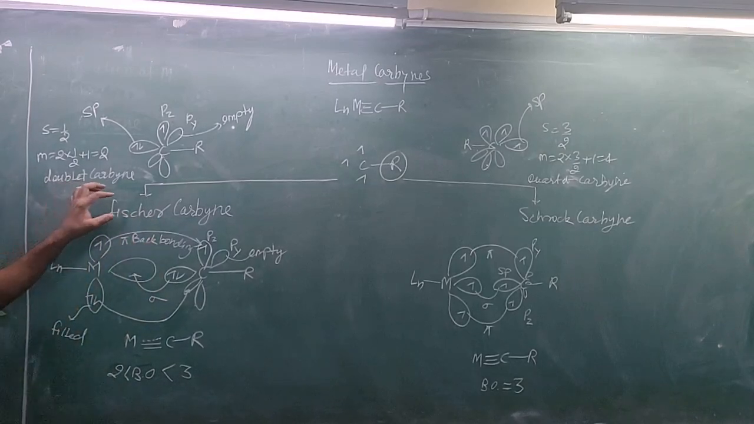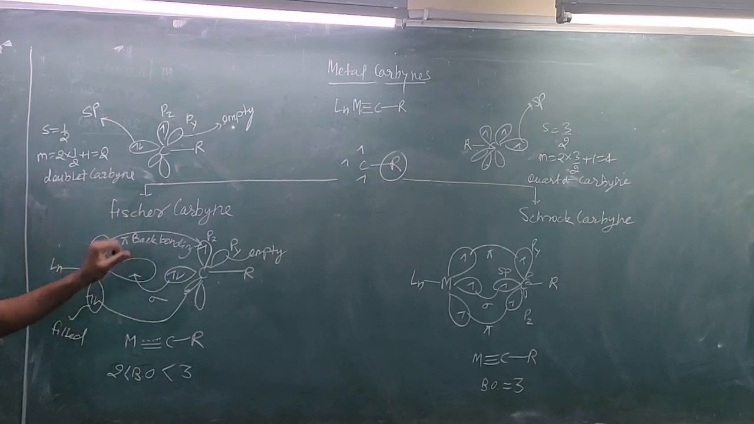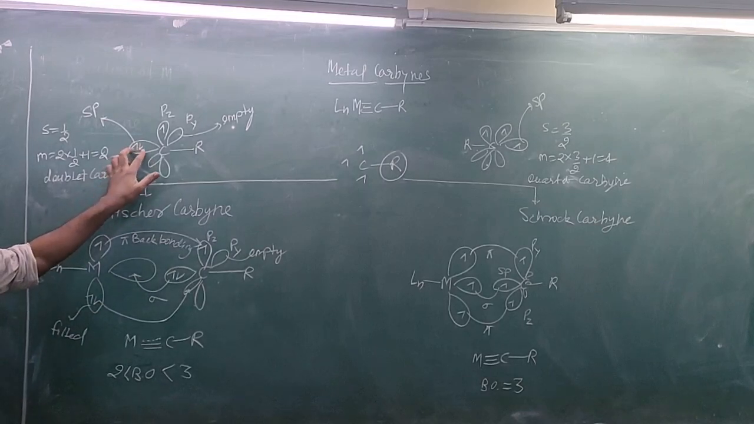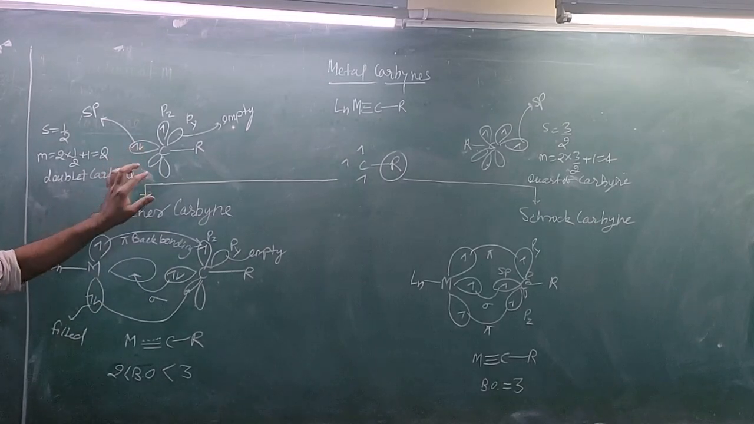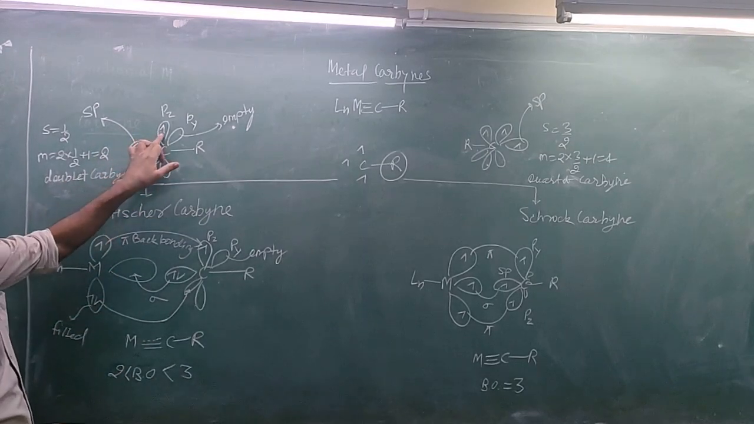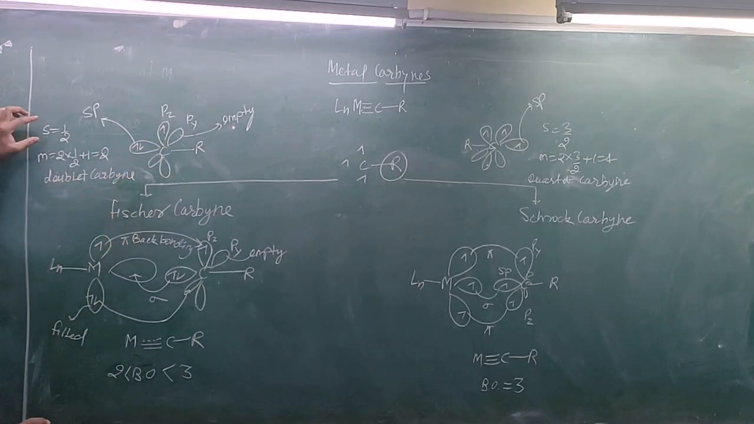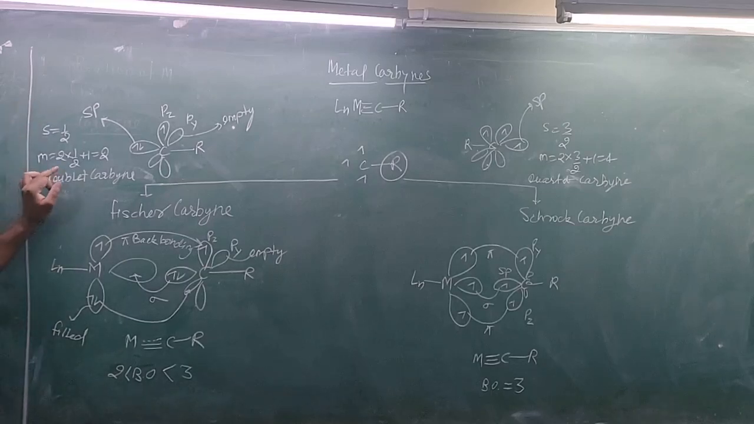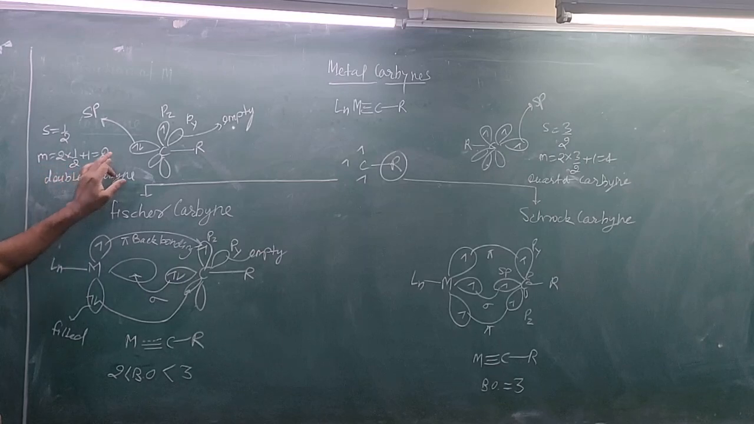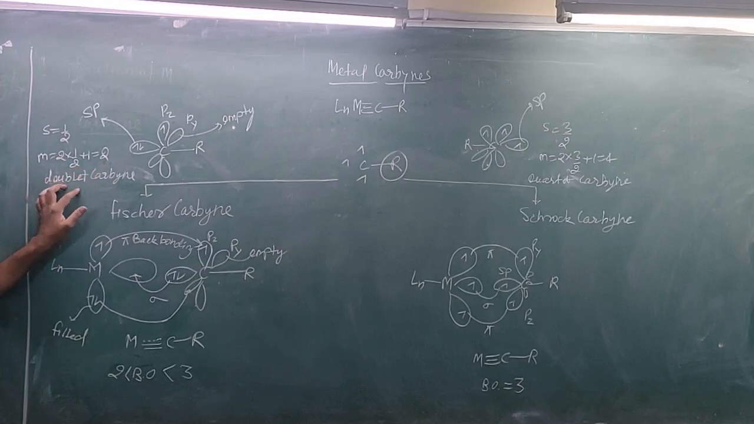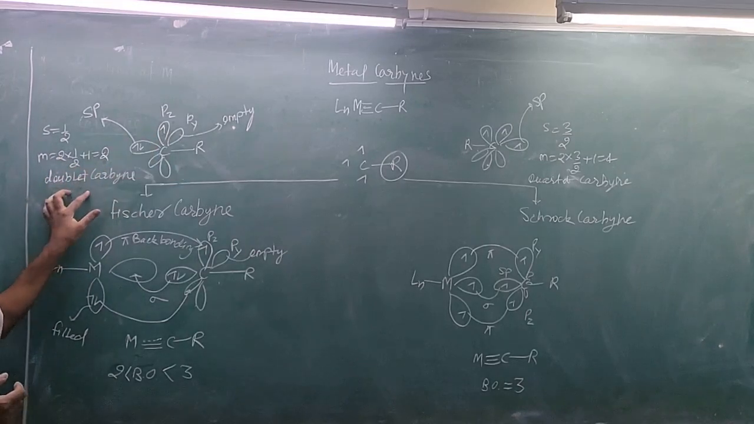If you look at the multiplicity, because two electrons are present in only one lobe, the resultant spin is 0, but here is one unpaired electron, so the resultant spin is 1/2, and the multiplicity is equal to 2S plus 1, which equals 2. When you put the S value as 1/2, you will get 2, that is a doublet. So this carbyne is a doublet carbyne.